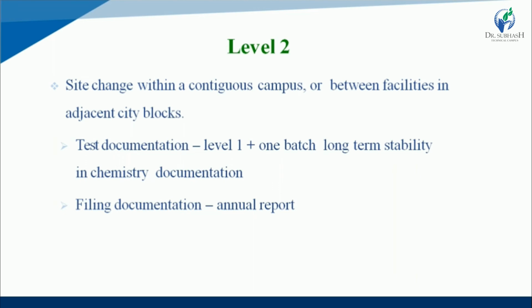In test documentation, level 1 plus 1 batch long-term stability in chemistry documentation. So you are performing level 1 plus 1 batch, you perform long-term stability. So that is added in the chemistry documentation. And in filing documentation, annual report is attached.